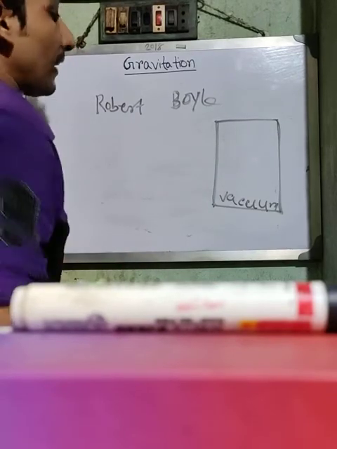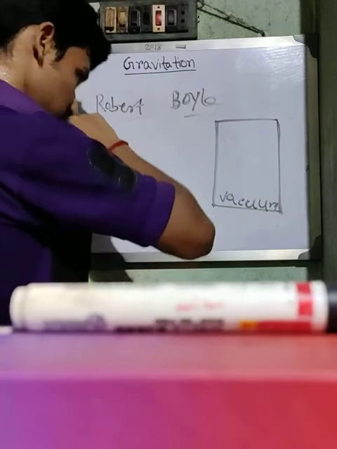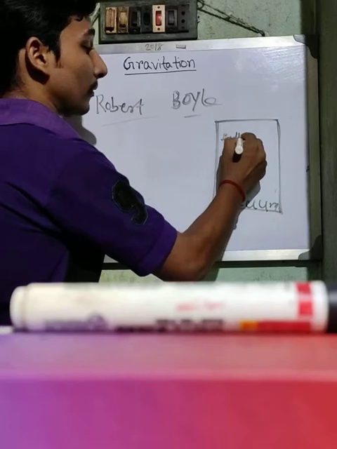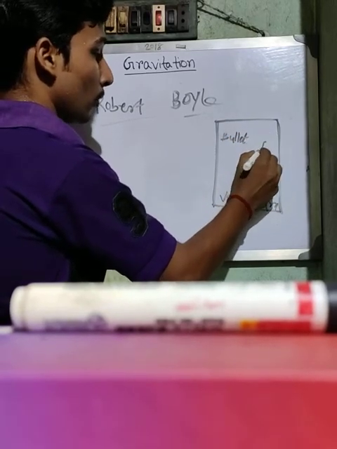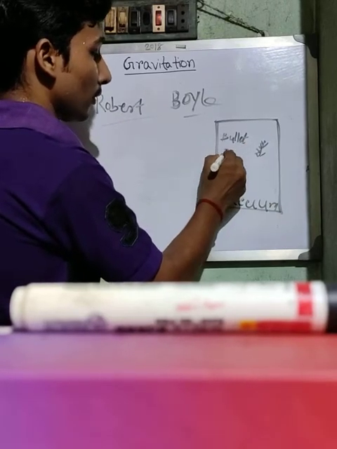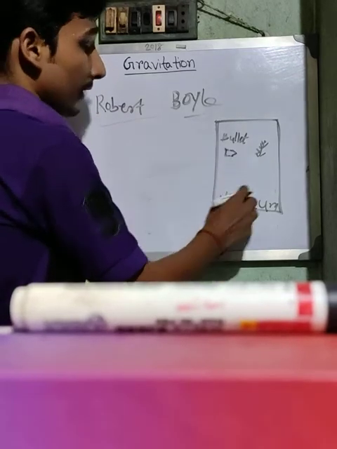After that, Robert Boyle took one bullet and one feather. This is the feather and this is the bullet.